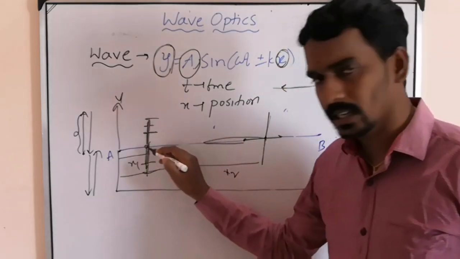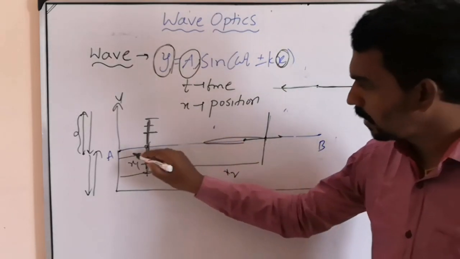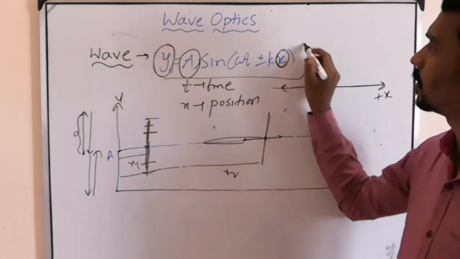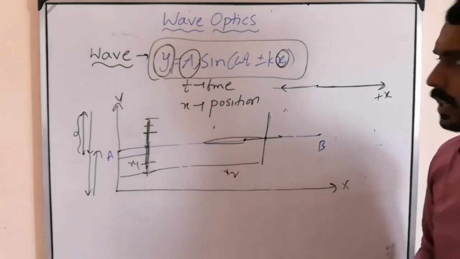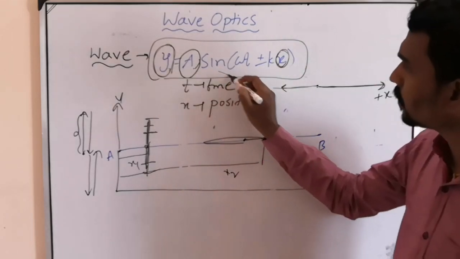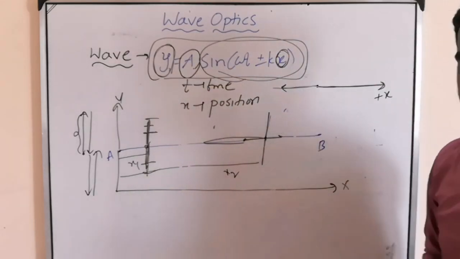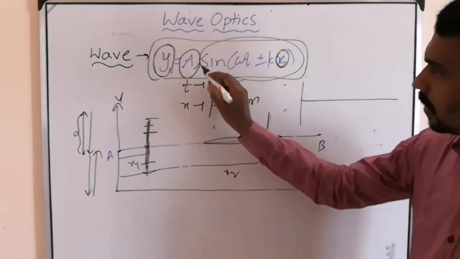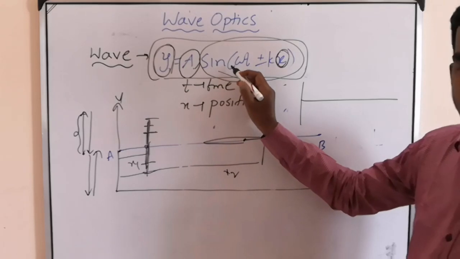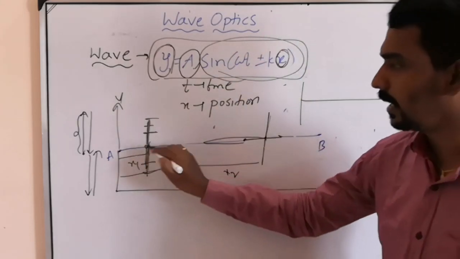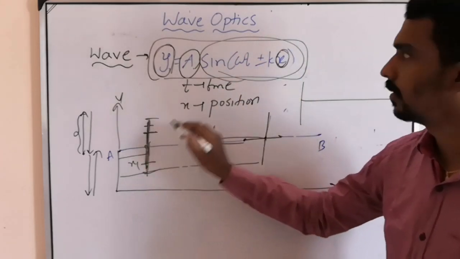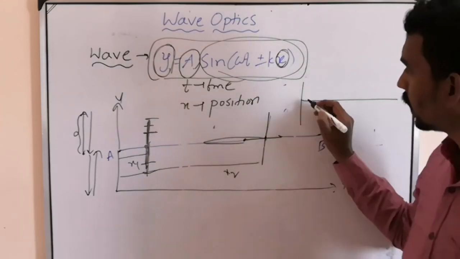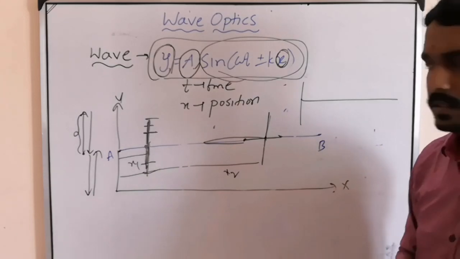So for a particle at any position x1, the displacement you will represent with this y. And the displacement is varying sinusoidally. Sinusoidally means what? At sin 0, which is 0, initially it is at equilibrium, so the displacement is 0.